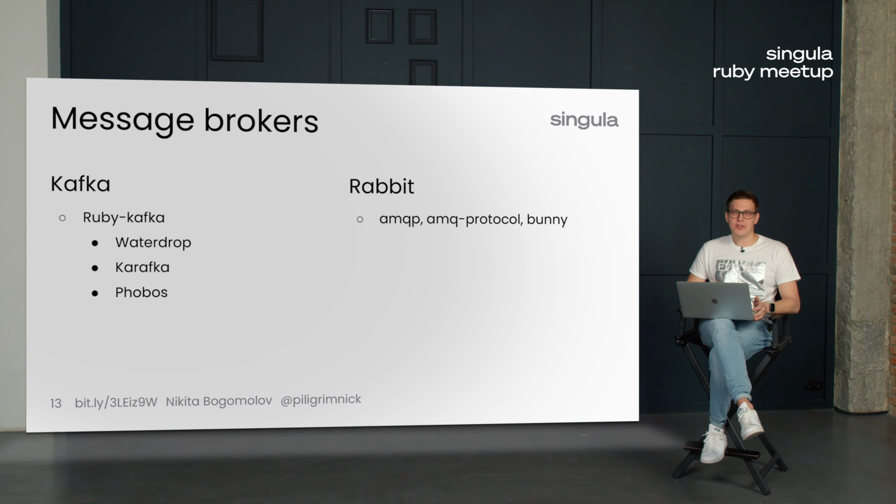In Ruby for Kafka we have a low-level API gem, ruby-kafka, and based on it frameworks WaterDrop, Phobos and Karafka. For Rabbit we have kind of a monopoly. It's the low-level API AMQP and AMQP protocol gems and the Bunny client. It's the official client with good documentation. Karafka and Phobos also have good documentation and powerful functionality.